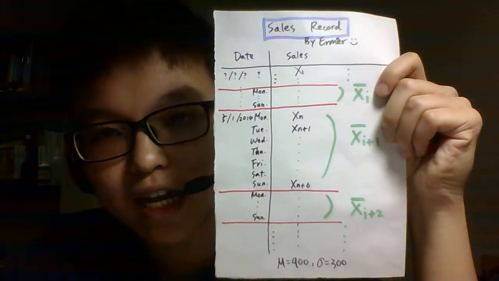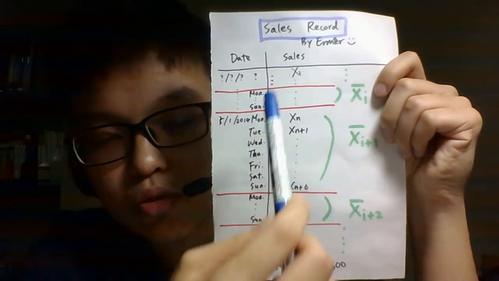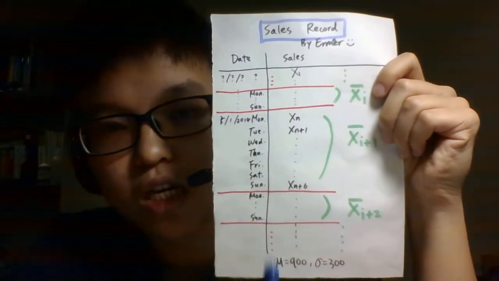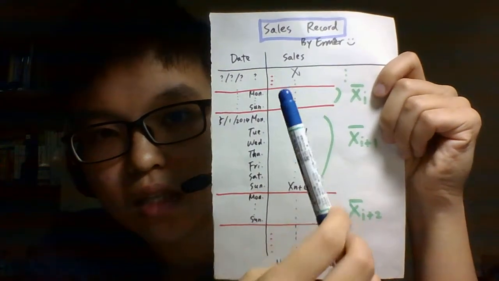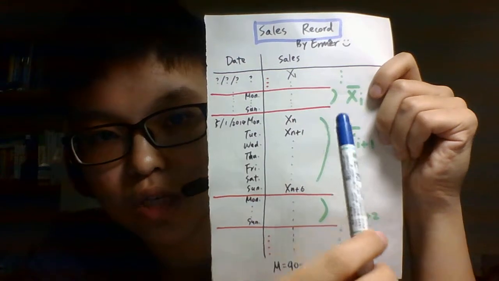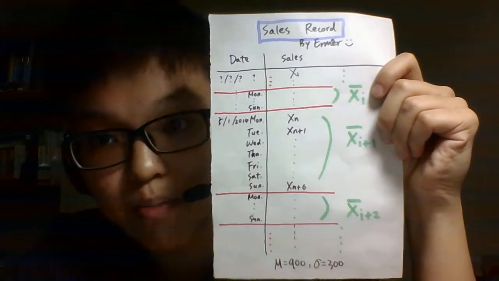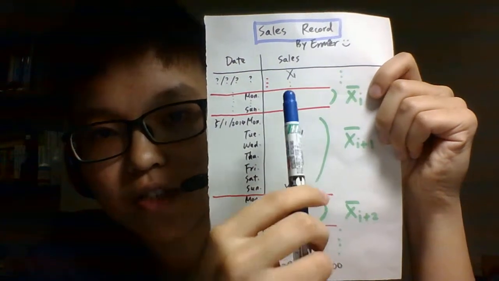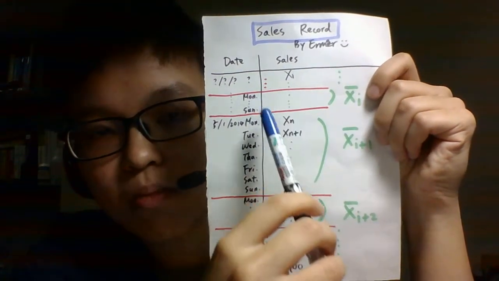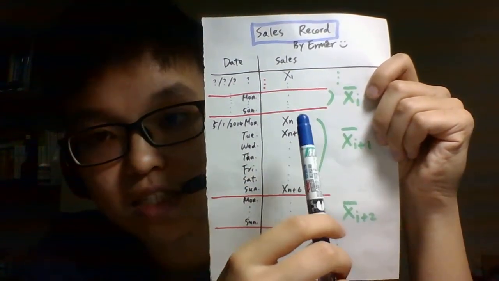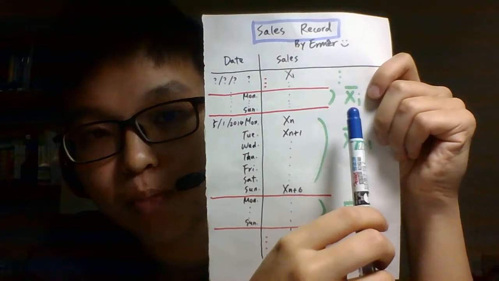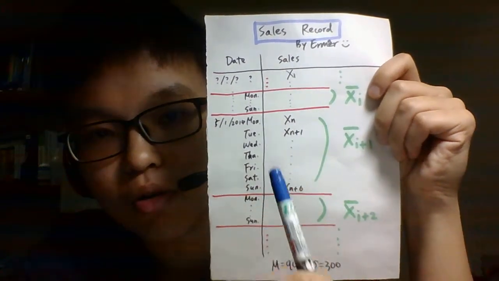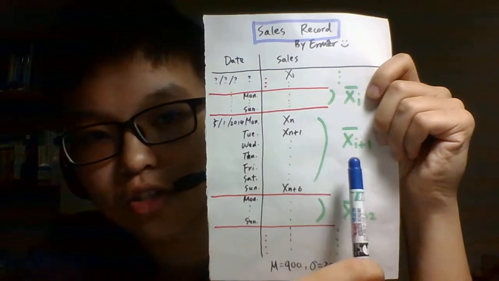Or maybe you can think like this. All the sales we have is the population, and the values of the sales in a week is a sample, a sample with sample size 7 days. In this sample of size 7, we can get a sample mean. For the other week, we can get another sample mean.